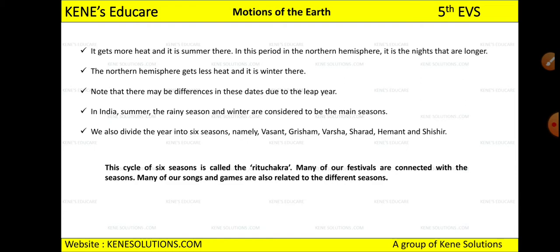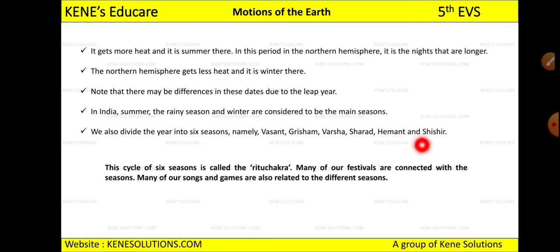We always, when it is summer we wait for rainy season, when it is raining we wait for winter season. This is how the cycle goes in India, right? And we also divide the year into 6 seasons, right? Namely Vasant, Grisham, Varsha, Sharad, Hemant and Shashir. So you should know which are the 6 seasons. It can be asked for 1 mark and you need to know that it is Vasant, Grisham, Varsha, Sharad,